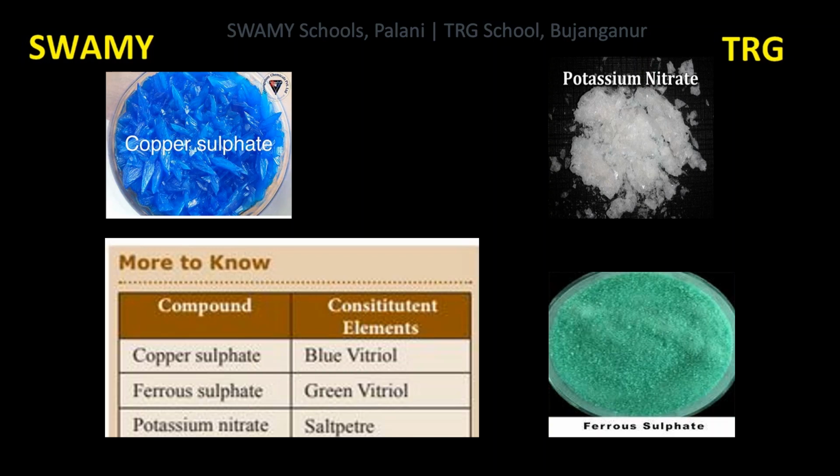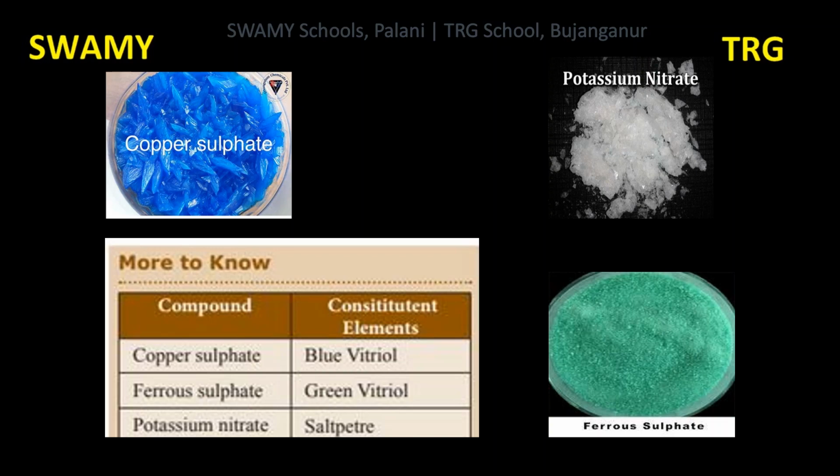The word vitriol comes from the Latin word vitriolum, which means glassy, that is shining. So copper sulfate is also known as blue vitriol. Ferrous sulfate is also known as green vitriol. These are the compounds which are shining in nature.